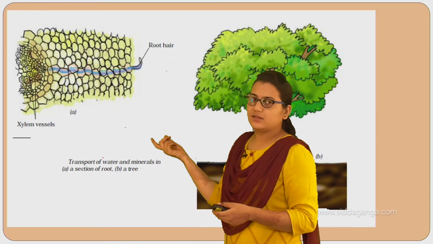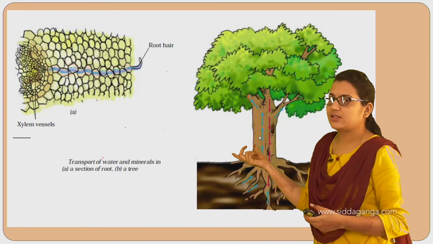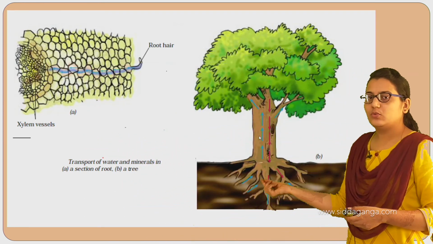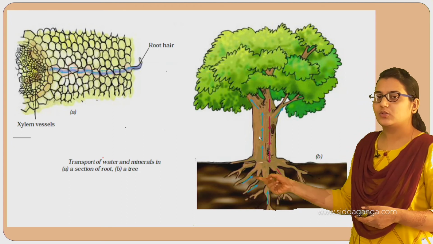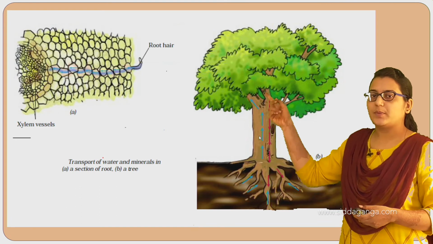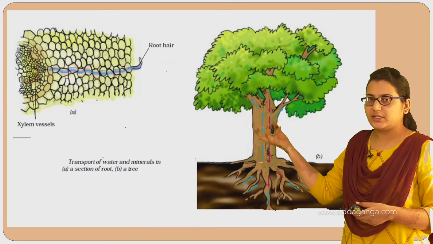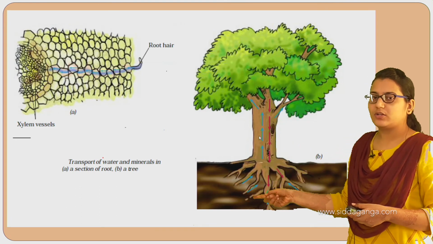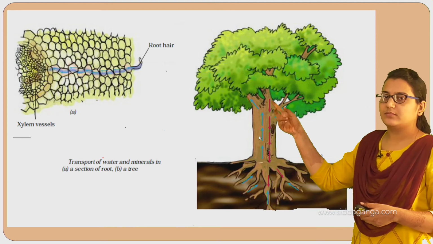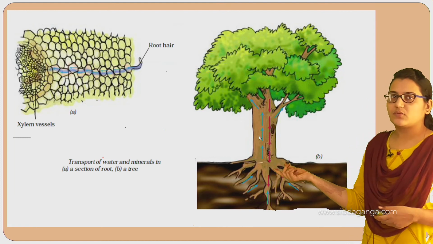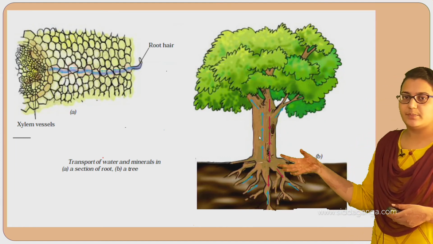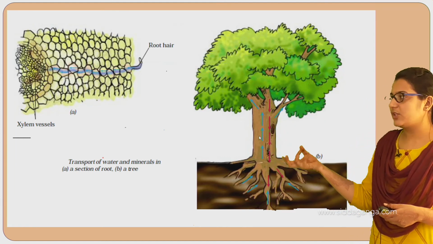Here we can see a tree, and we can clearly see these blue arrows. These carry the water from the roots to the upper parts of the plant or tree. The water is carried from the roots to the xylem. You cannot see the xylem here, but of course xylem and phloem are present inside these plants. That's why the transportation happens.